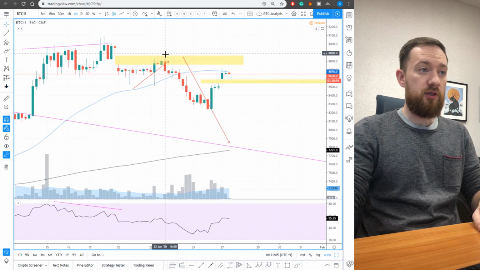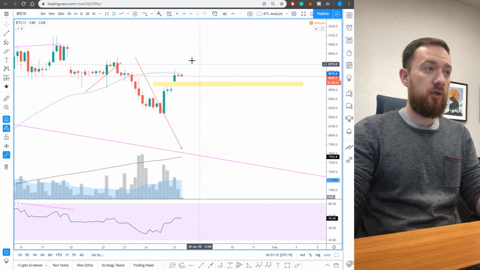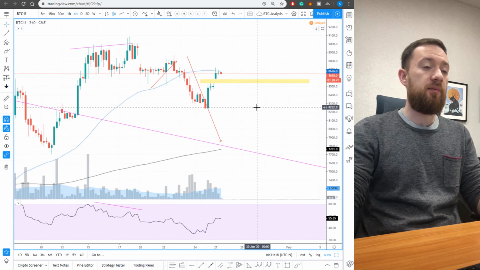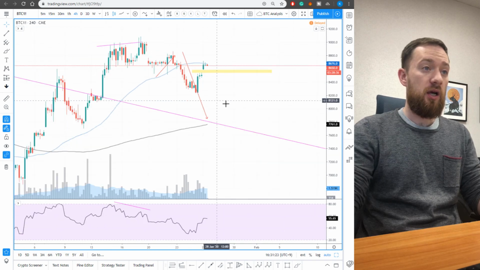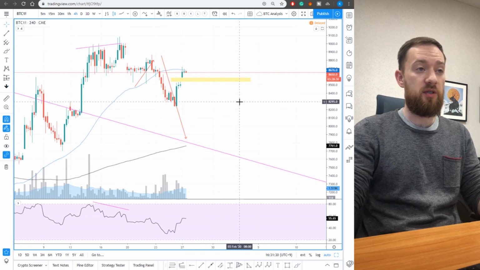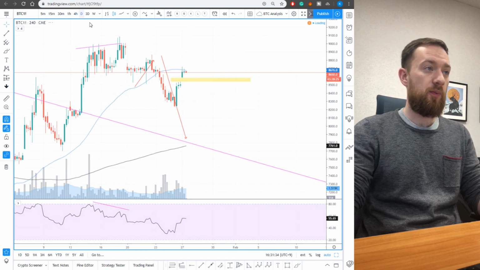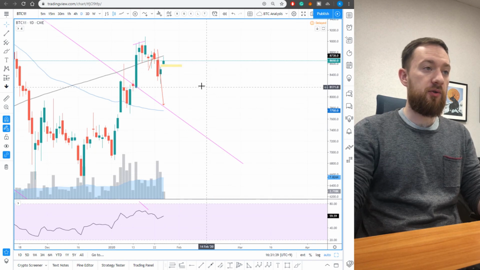The previous gap, you can see that it was closed with the week on the 22nd of January, so we're gonna remove that one. We're currently on the 4-hour chart testing the 50 MA as a resistance, and based on the fact that we do have this CME future gap formed, we might see that this resistance can hold during this week. So if you remember, there's a 70%, 75% chance that this gap is going to be filled during the first week. So back to the daily graph, and a very similar story over here.